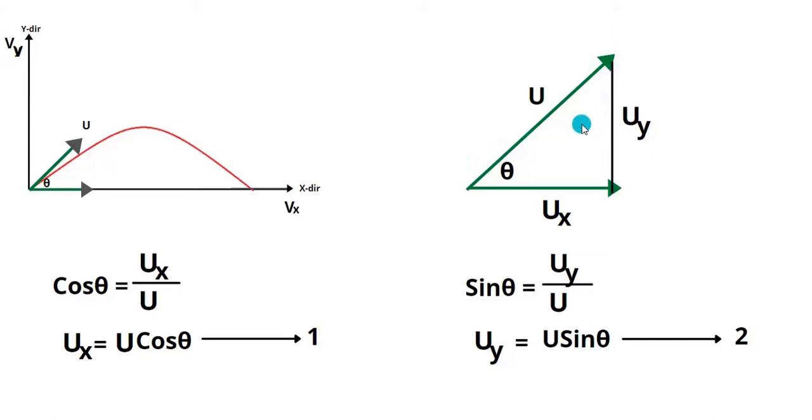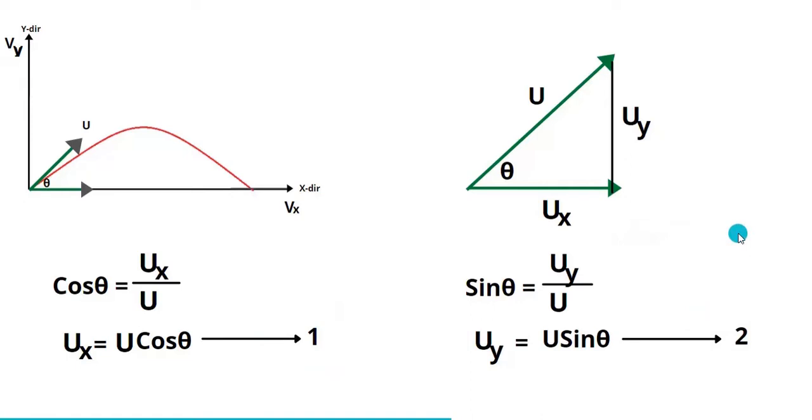According to the trigonometric ratios, cos theta is adjacent side by hypotenuse, so cos theta is ux by u. Then ux, the velocity along the x direction, is u cos theta. In the same way, sin theta is equal to uy by u, the opposite side by hypotenuse side. By this we get the velocity in the y direction: uy is equal to u sin theta. Let us consider this equation as second one and this one as first one.